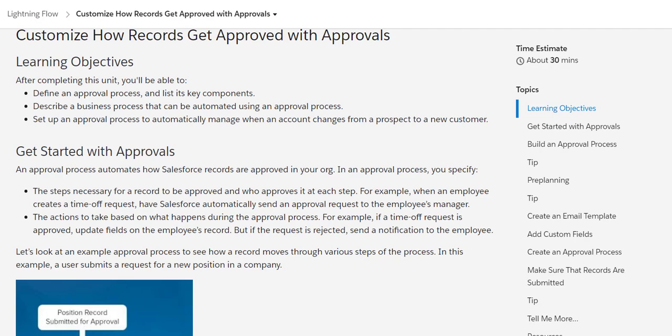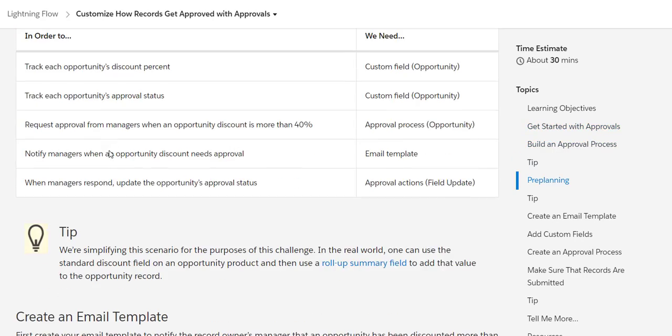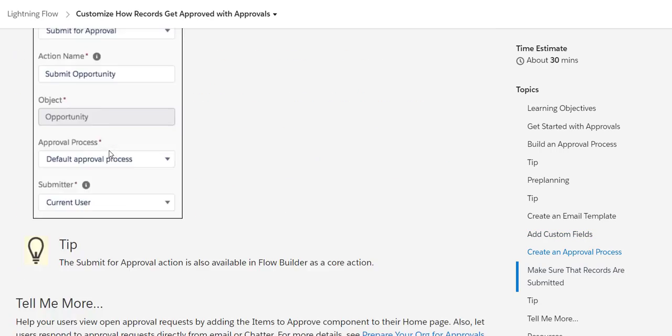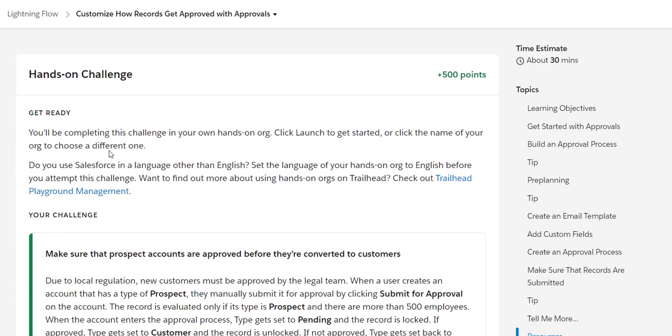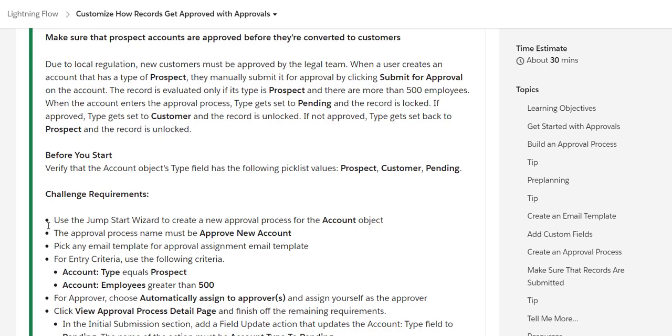As a part of this series, today we are going to learn about this Trailhead course for Lightning Flow, basically customizing how records get approved with approvals. And this is a pretty good, detailed explanation about how approvals work. Today our main task is to get on the hands-on challenge and earn 500 points. For that, we need to first check whether our account object type has these pick list values.